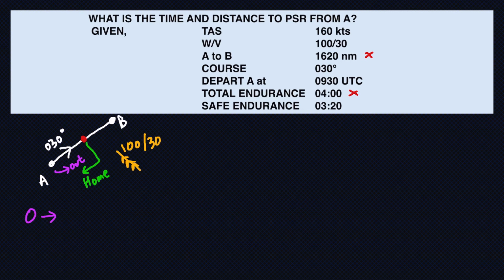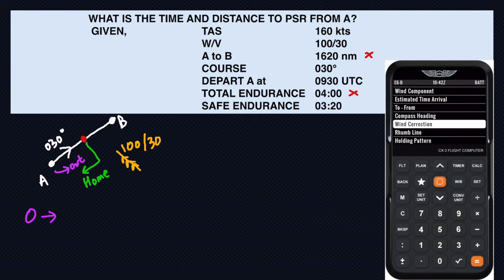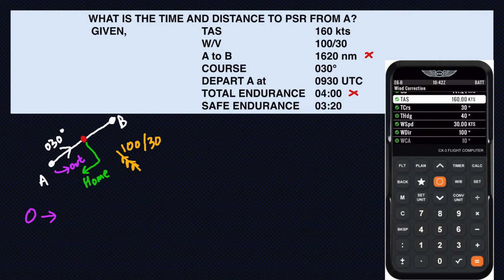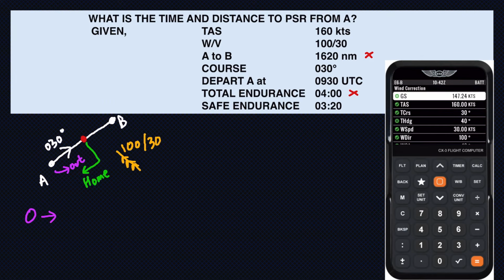So for ground speed out, I'll take my CX3, put in the TAS of 160 knots, track of 030 because I'm going A to B and track 030 is given, wind speed 30 knots, wind direction 100. The ground speed I get is 147 knots.